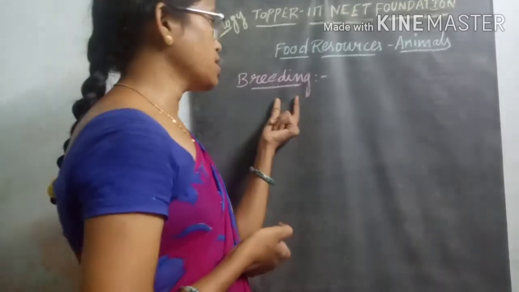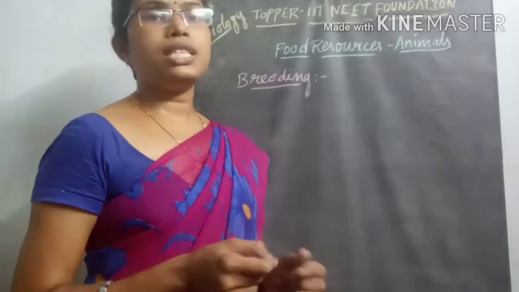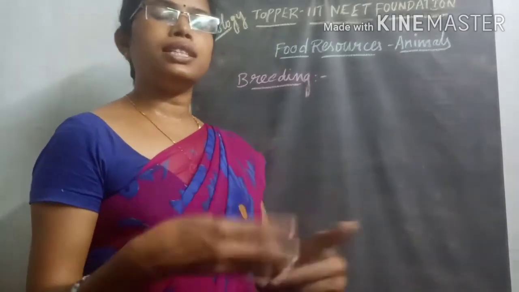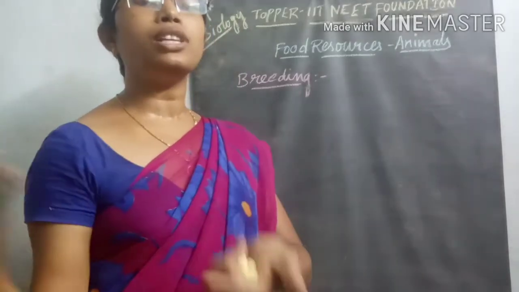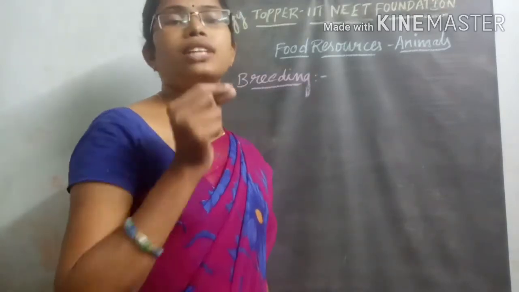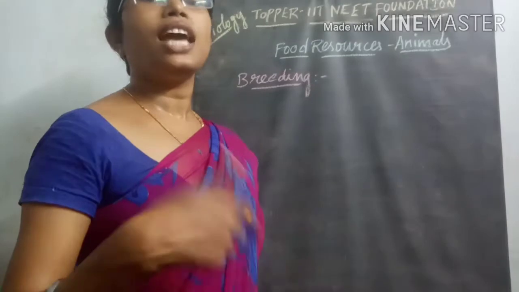In the process of breeding, one species' characteristics remain the same and are applicable in the next generation also, meaning the production of the same type of species in the next generation.